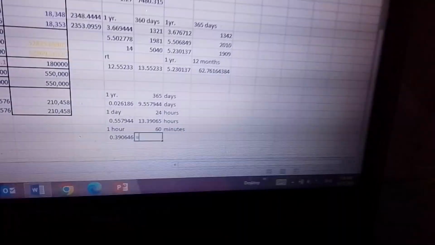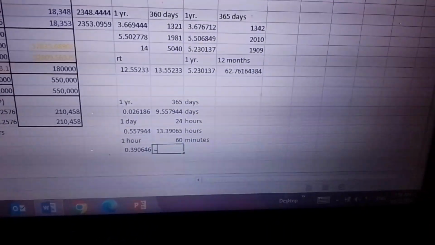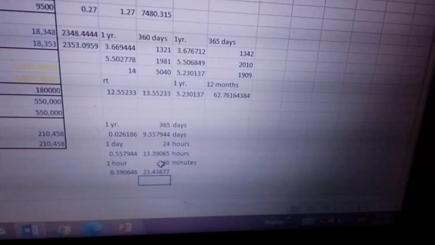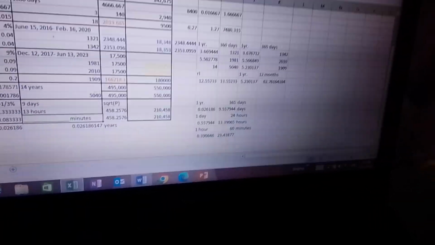We should get 0.39. And then what do we do next? Multiply the decimal by the number of minutes. And we're supposed to get 23.43 minutes. So our minutes, remember last time it was blank.